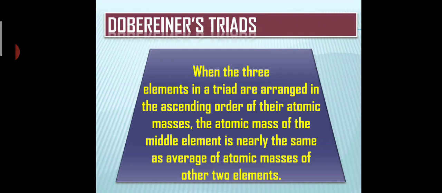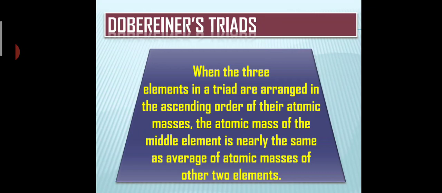So let's see the law he gave. When the 3 elements in a triad are arranged in ascending order of their atomic mass, which means increasing order, the atomic mass of the middle element is nearly the same as the average atomic mass of the other 2 elements. This statement we call Dobereiner's law.